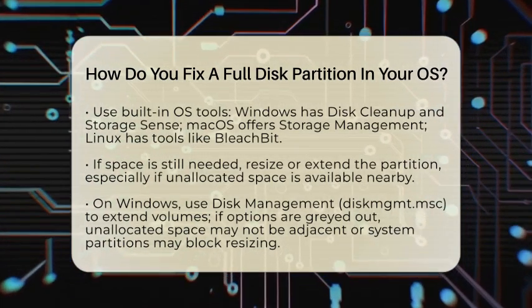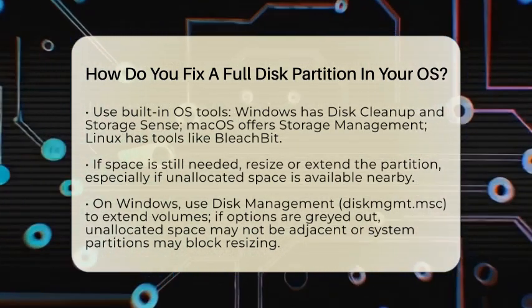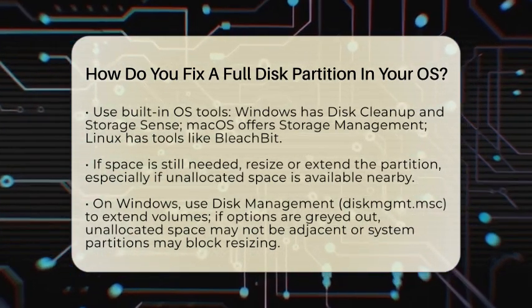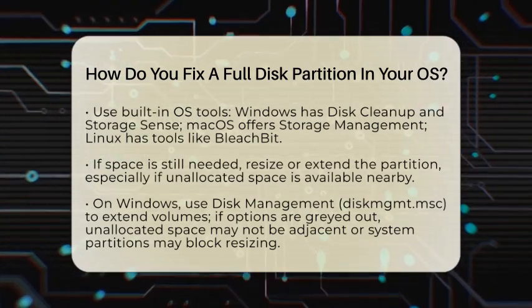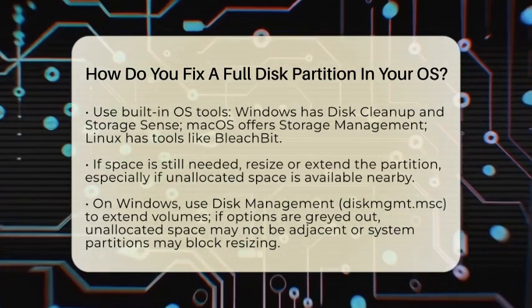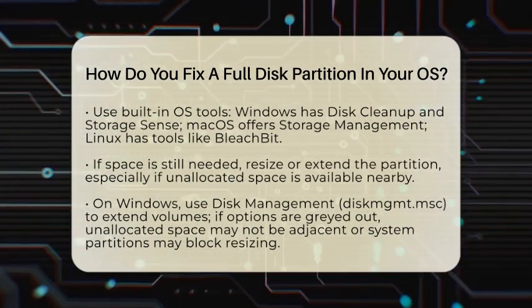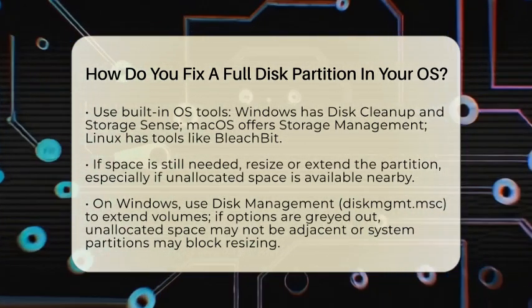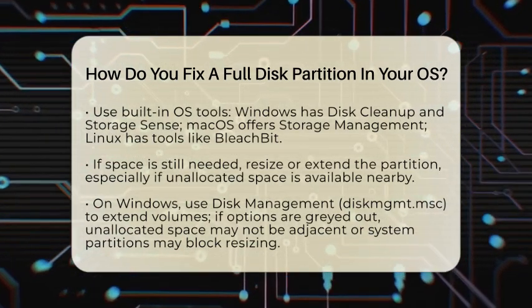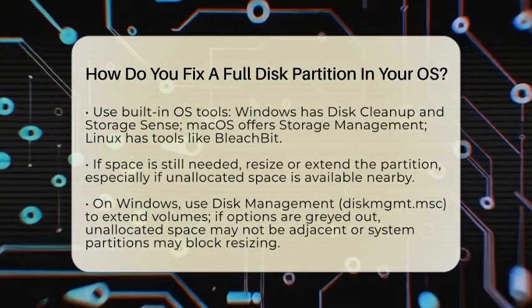If the Extend button is grayed out, it might be because the unallocated space isn't directly next to the partition or because of system partitions like recovery drives. On a Mac, open Disk Utility. Select your partition and choose Resize. Keep in mind that resizing the system partition may require booting into recovery mode.